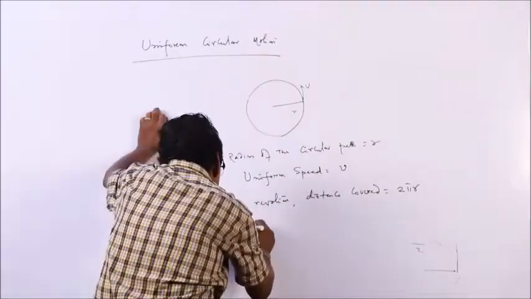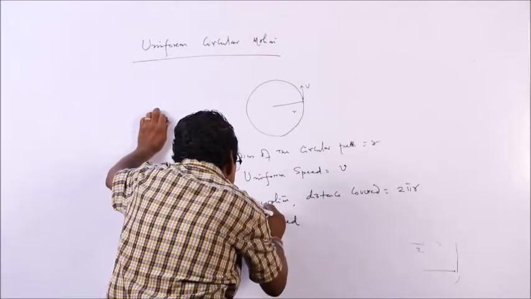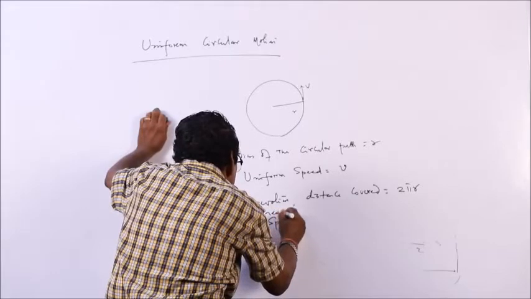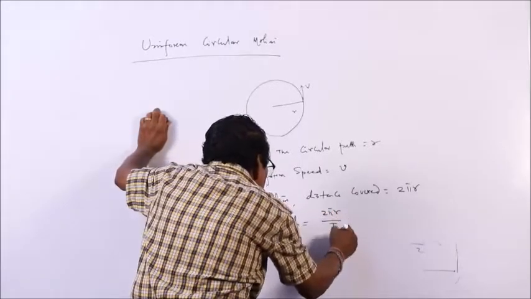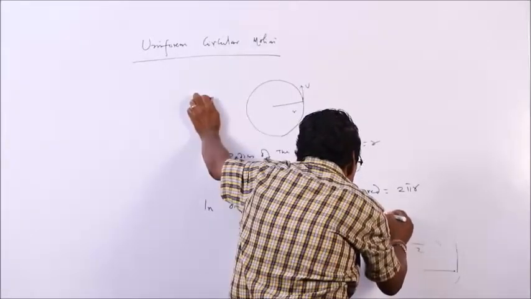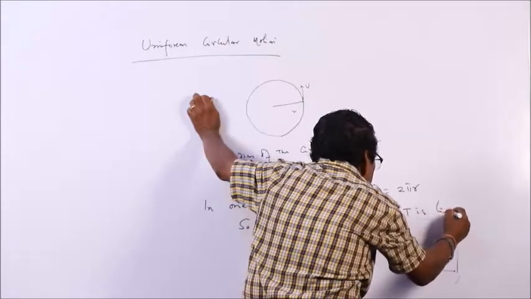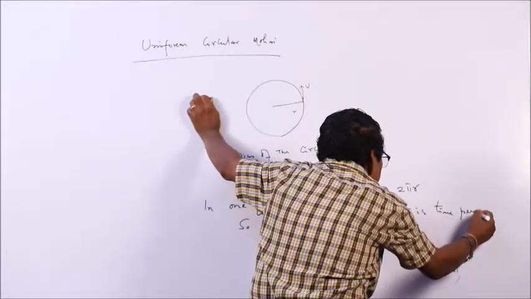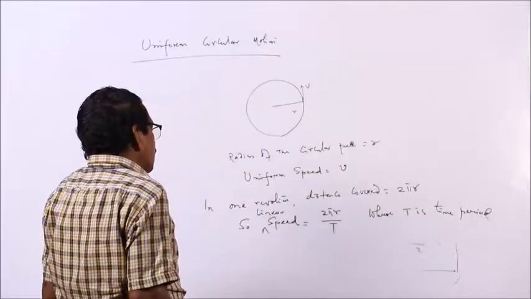So, the linear speed is equal to 2 pi r by t, where t is the time period.